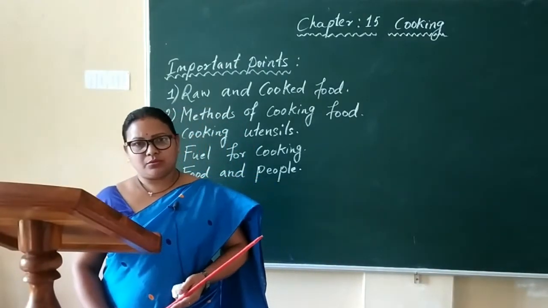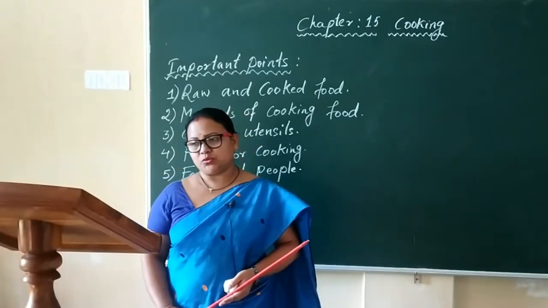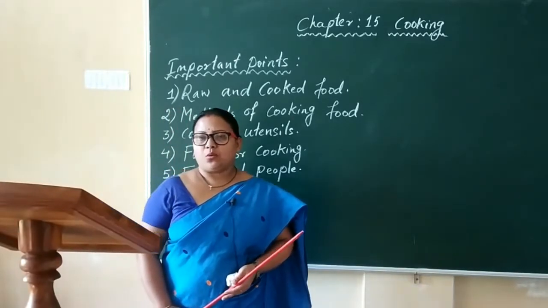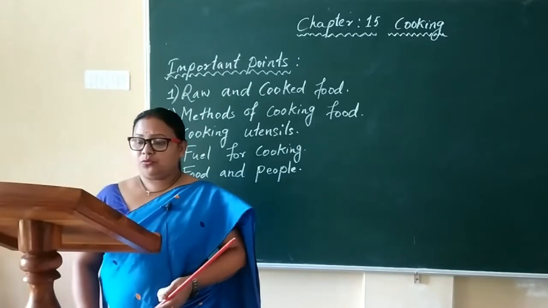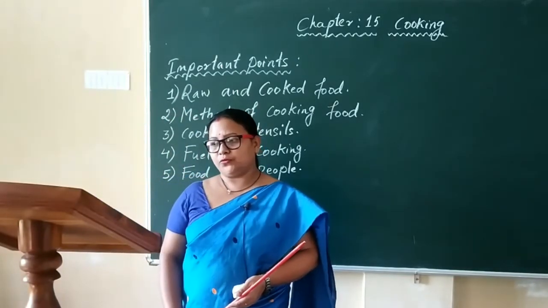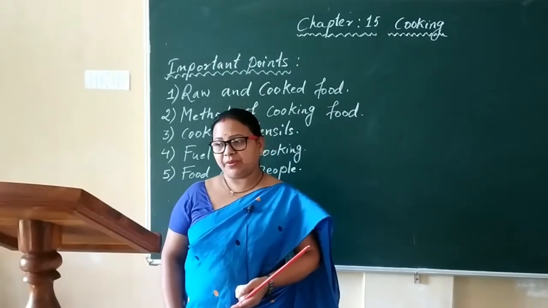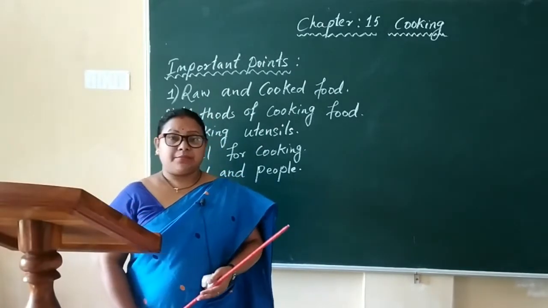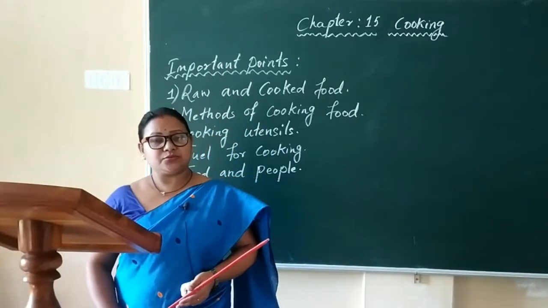Then tomato, onion, apple, guava, grape, beetroot, and there are so many. Now, what is cooked food? Children, food that is cooked before eating is called cooked food. For example, dal, rice, chapati, potato, etc. Cooking makes the food tasty, soft, and easy to digest.